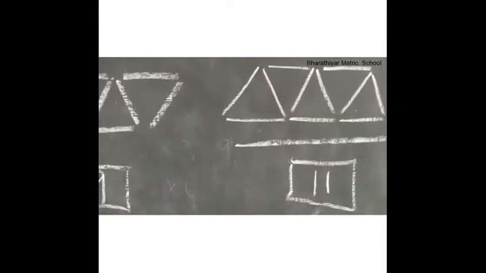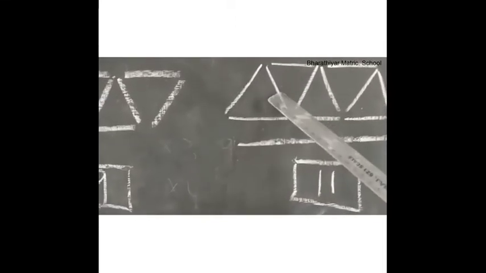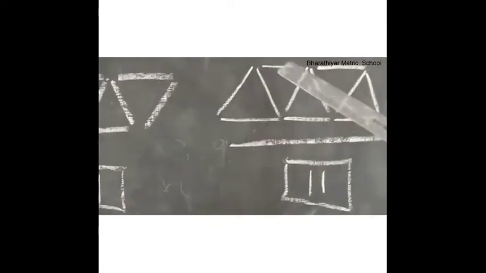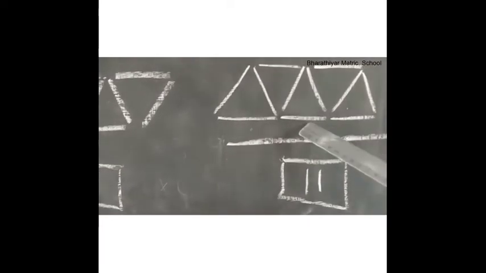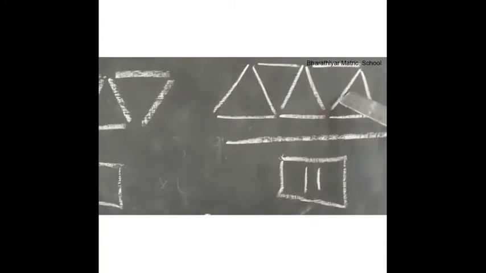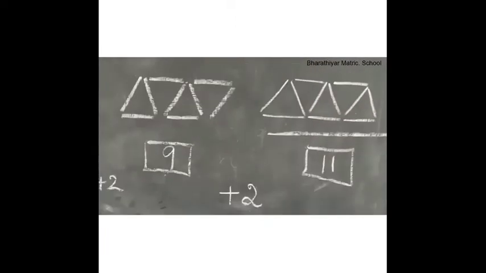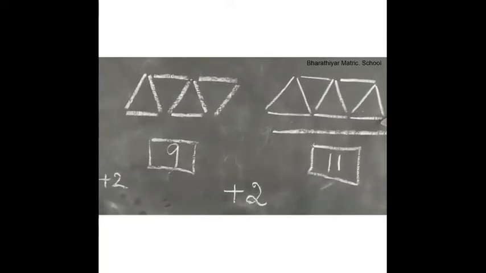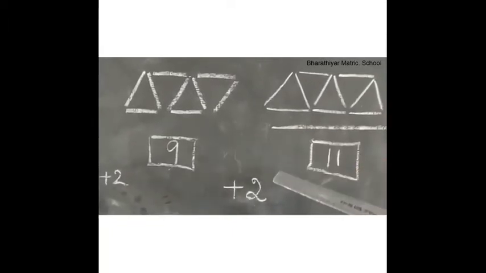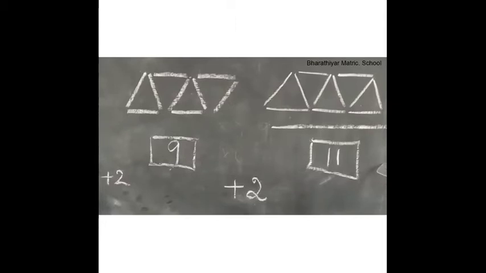Now count the lines. 1, 2, 3, 4, 5, 6, 7, 8, 9, 10, 11. There are 11 lines here. So 9 plus 2 is equal to 11.